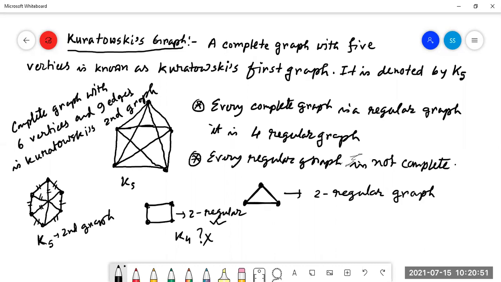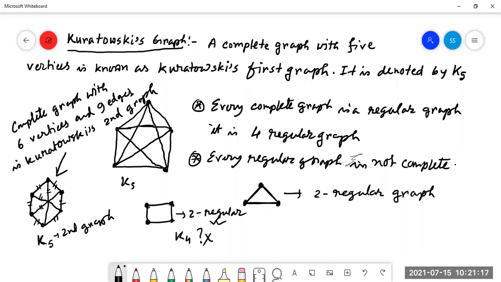There is no vertex here. So throughout this, this is an edge, this is an edge, this is an edge. In between there are 3 edges, and outside there are 6 edges. Total 9 edges, and total number of vertices 1, 2, 3, 4, 5, 6. So that is the Kuratowski's second graph. Is it clear?